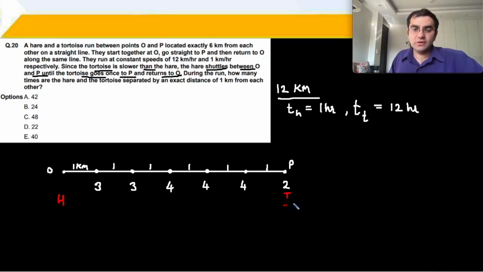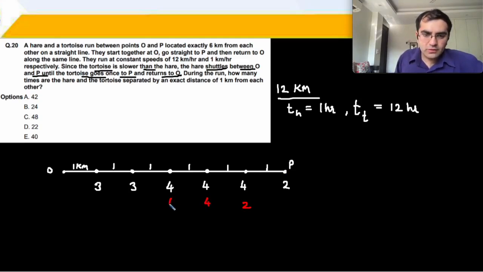So therefore what is happening is that the previous cycle is repeating. This happened again twice in this particular journey, when the tortoise was moving from this point to this point. It happened twice in the last part of the journey. And again the cycle will repeat.